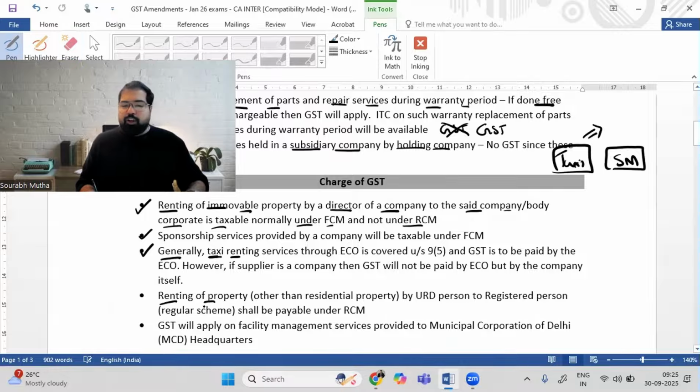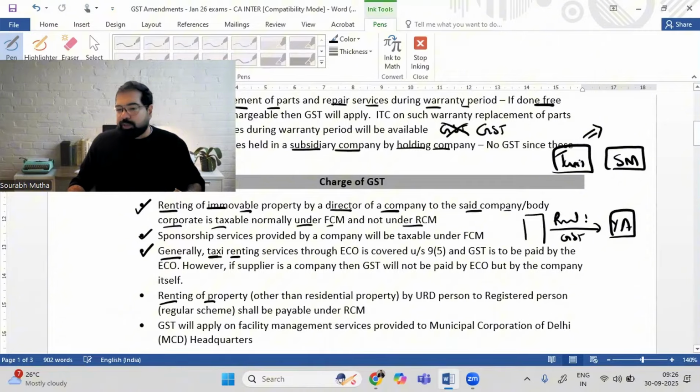Next, renting of property. I'm not talking about residential property. I'm talking about commercial property. Example, there is a whole building which is rented out to Yeshas Academy, and on that building rent, there is GST. Let's put some numbers. 1 lakh rent, GST is 18,000 rupees. Yeshas Academy will pay to the owner and the owner will pay under FCM.